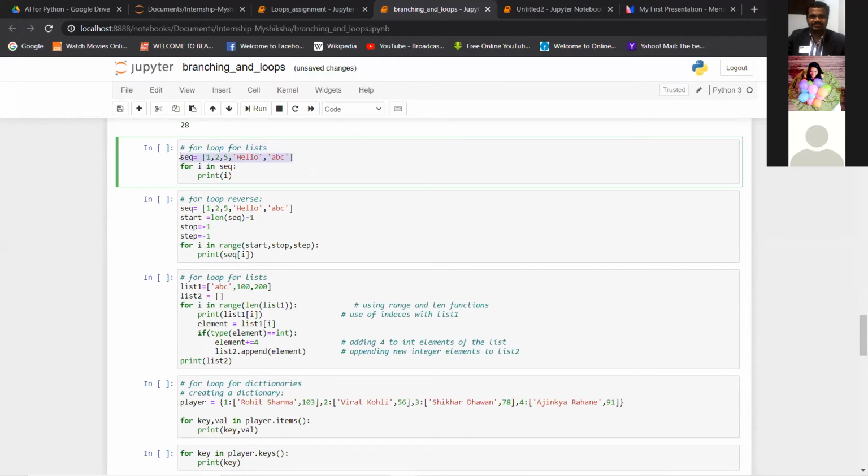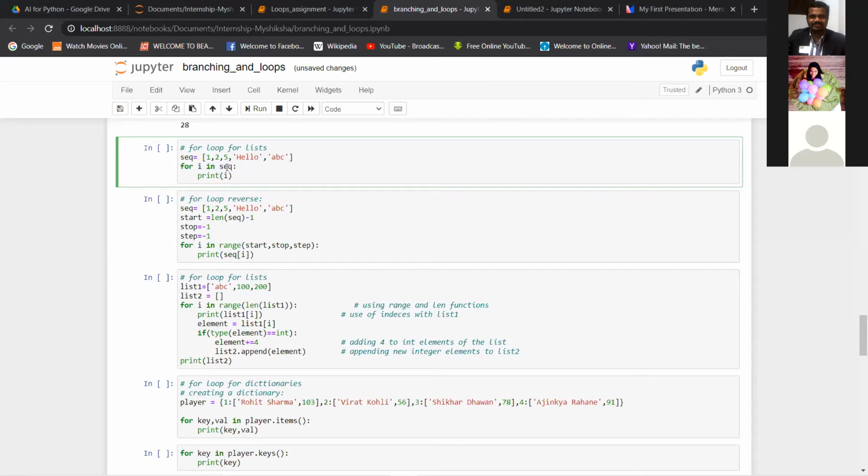Okay, so now these are the elements. This is a mixed kind of list where you have string elements as well as numeric elements. So what happens here is you just give a variable I in sequence.